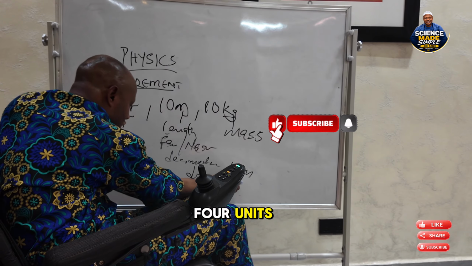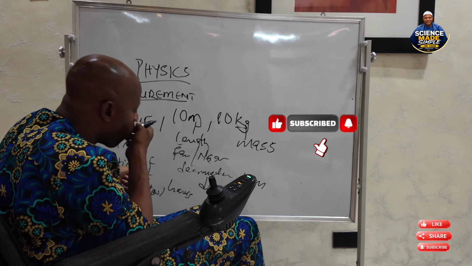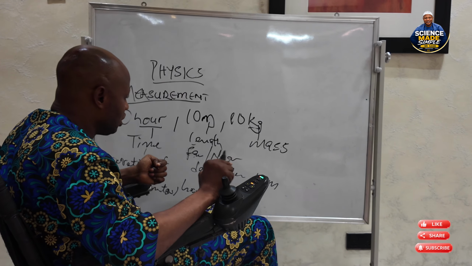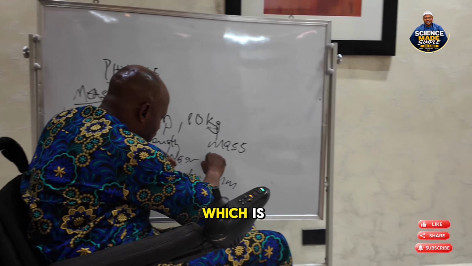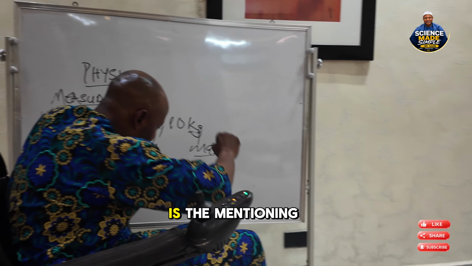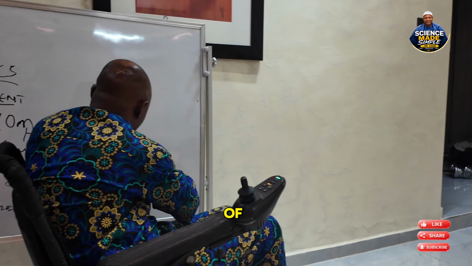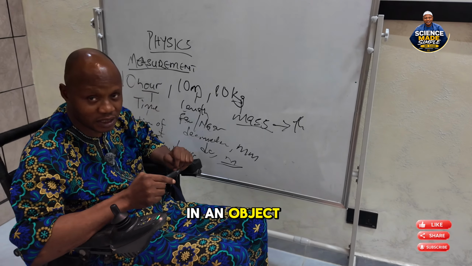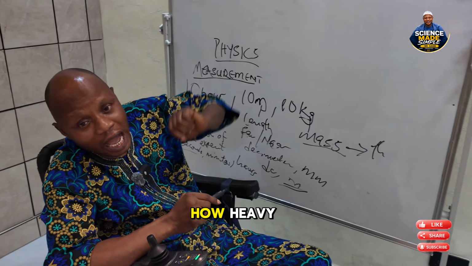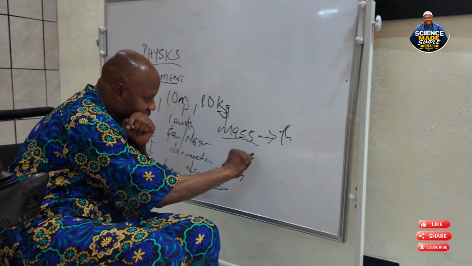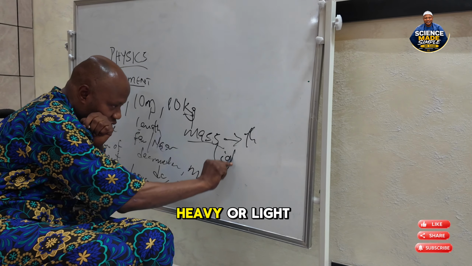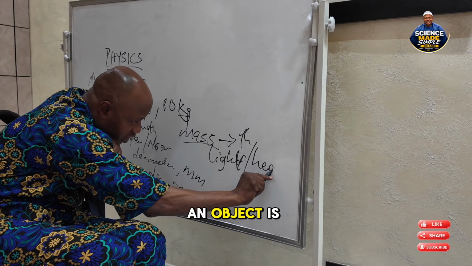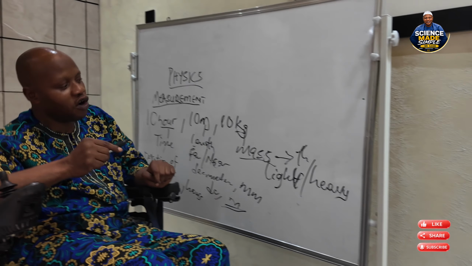Among all these four units, we have meter to be the SI unit for length. We can now move to the other one, which is mass. Mass is the measuring of the quantity of matter in an object. That is, it's telling you how heavy or light an object is.